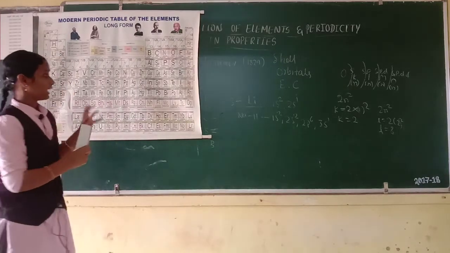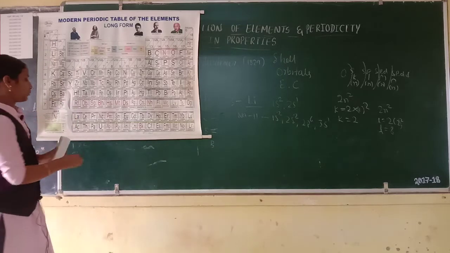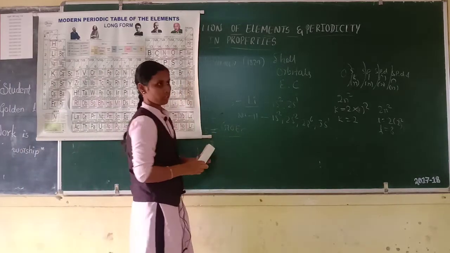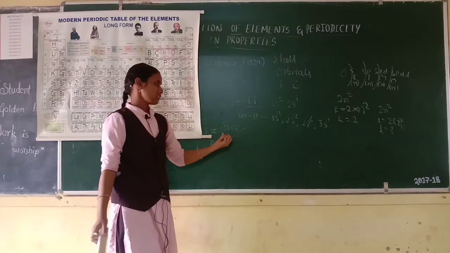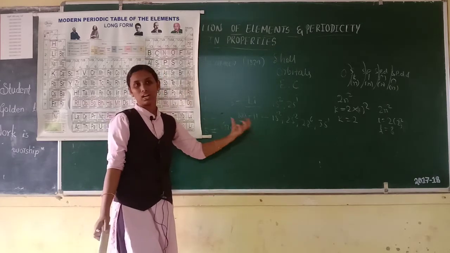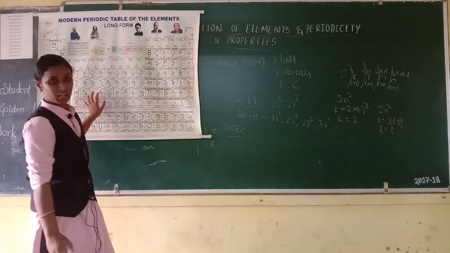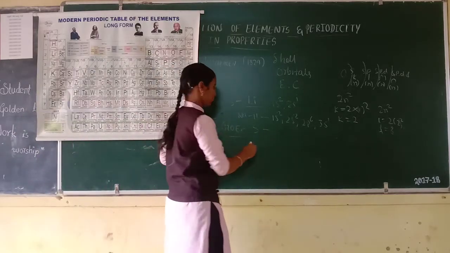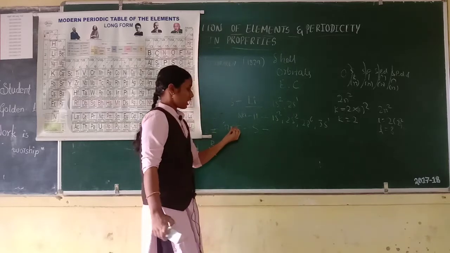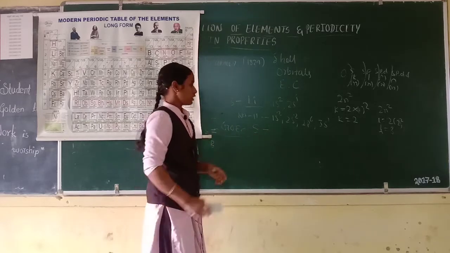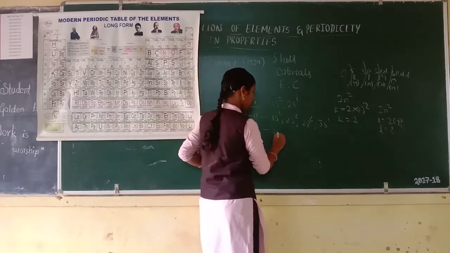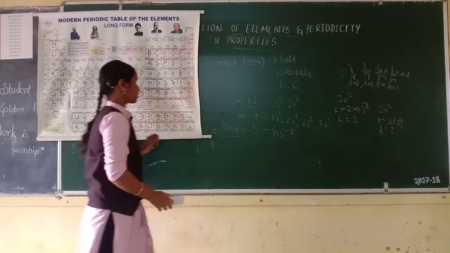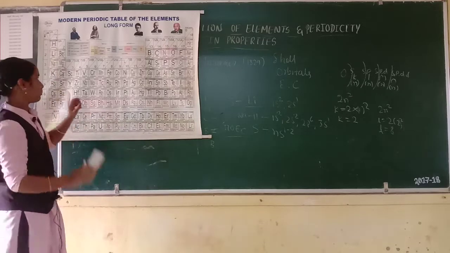Then electronic GOEC. This is very important. GOEC means General Outer Electronic Configuration. This is very important for exam purposes. For S block elements, the general outer electronic configuration is ns1 or 2, where n means shell number.